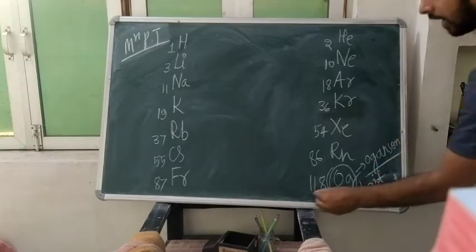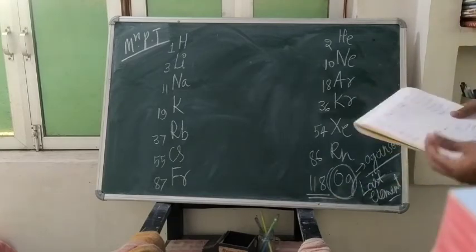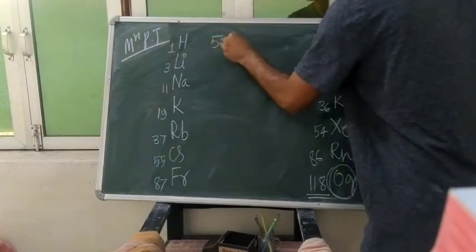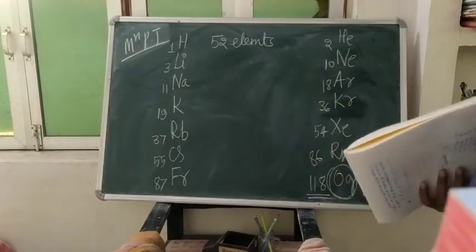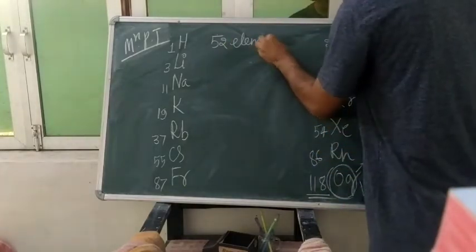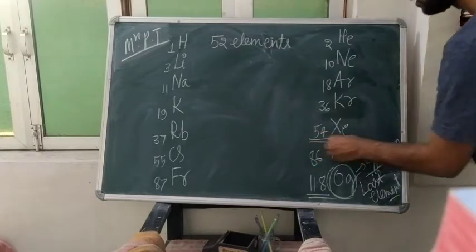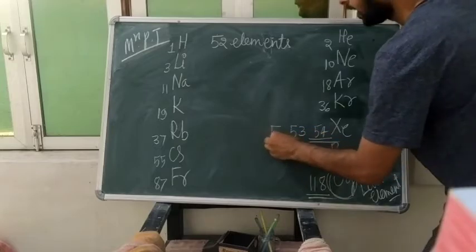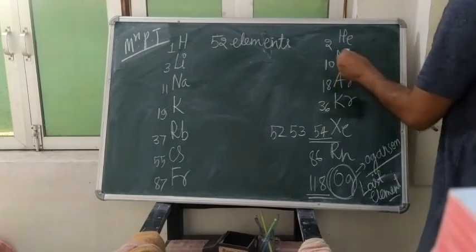It is the last element, having the atomic number 118. Suppose the problem is we want to find out the group and period of the 52nd element. You will look that 52 is near to 54. So 54 is here, 53 here, and 52 here. And I have told you that it is nothing but our P6.